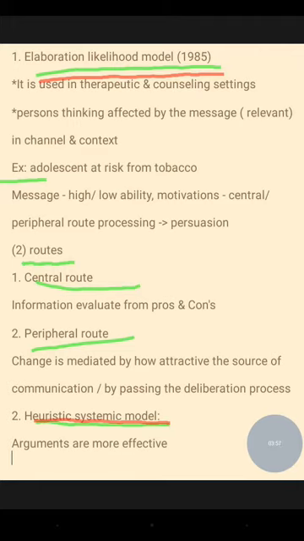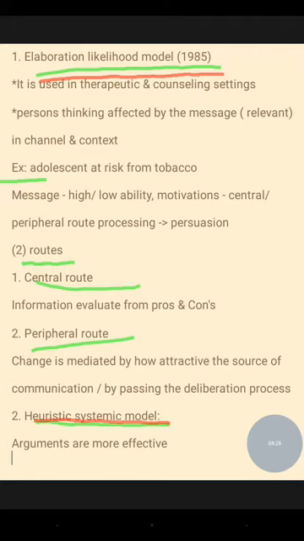For example, adolescents at risk from tobacco. If you take the message here, the motivation is central or peripheral route processing, and finally leads to persuasion. The message is in the form of two abilities, low or high, and second, the motivation is formed in the central part as well as the route processing.